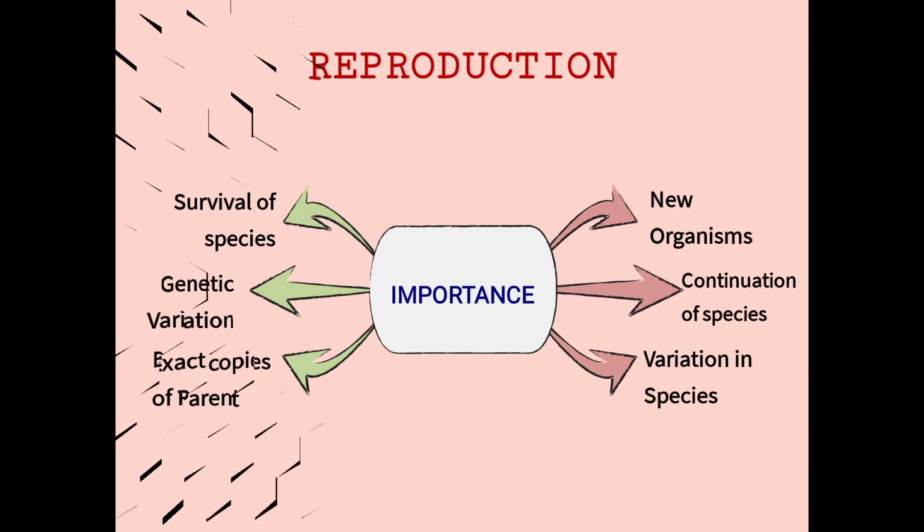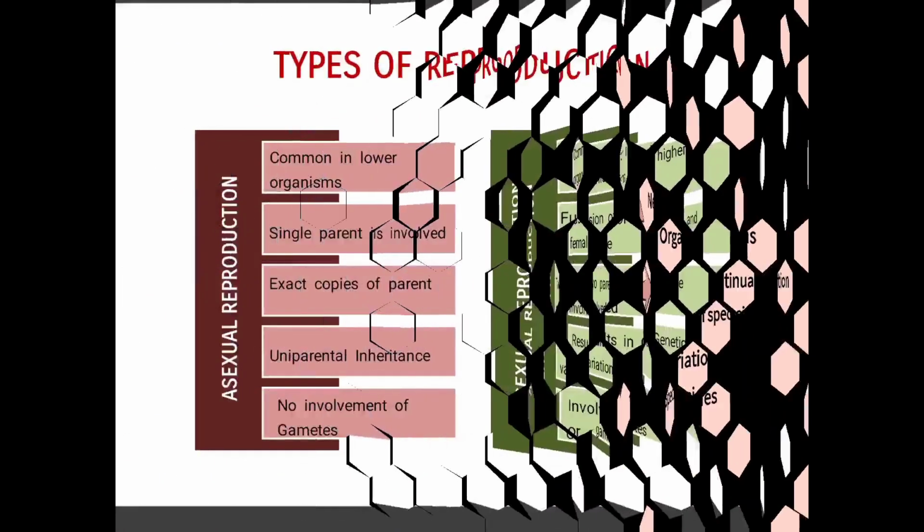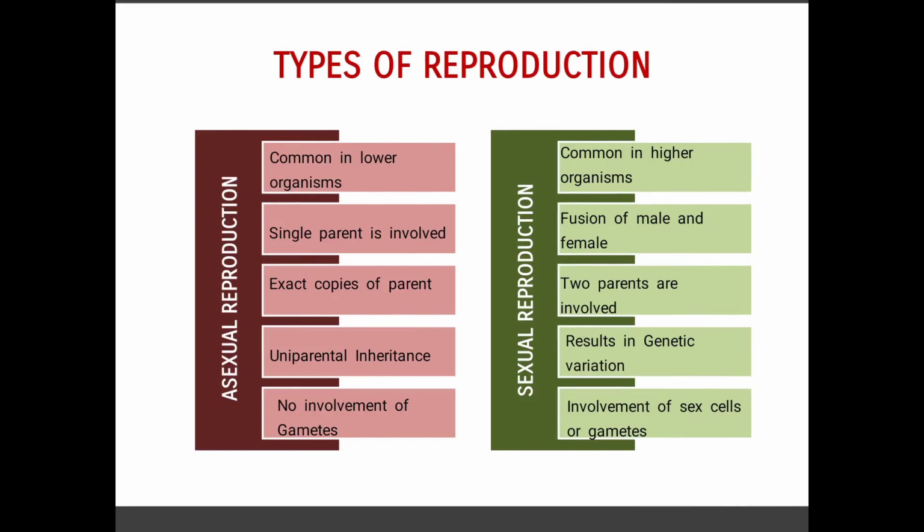Okay, so now we'll see the next slide. So the types of reproduction process, as I told you, we are just separating the organisms that are present in the environment into two types. One is lower organisms, higher organisms, that is single celled organisms and multicellular organisms. Unicellular, multicellular, you would have learned this in your lower classes, right?